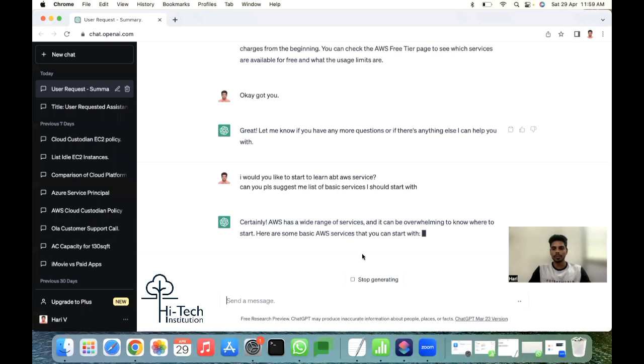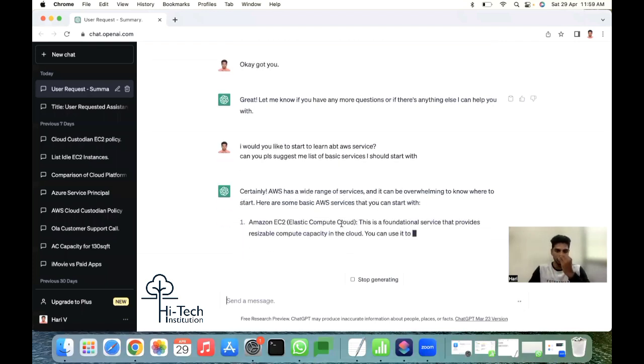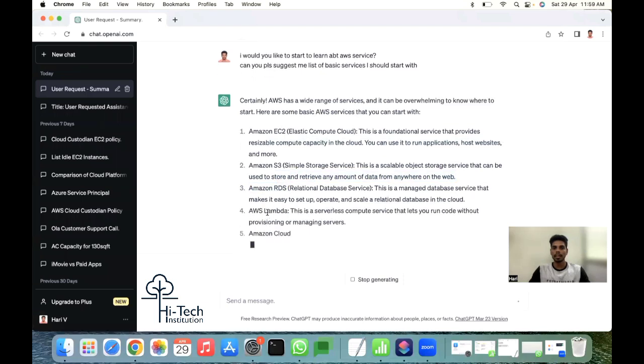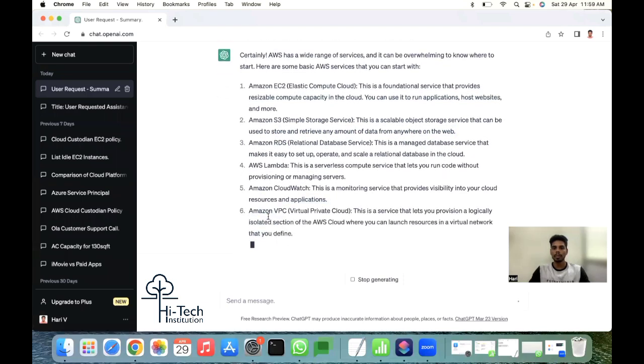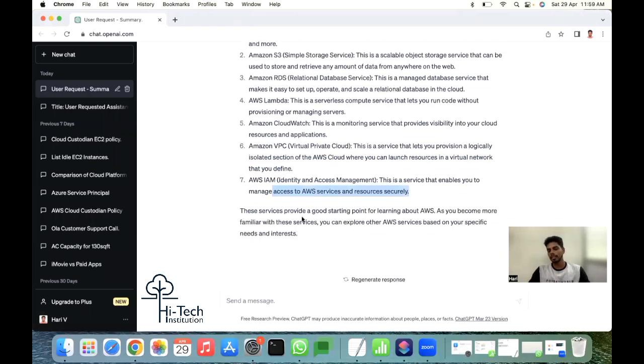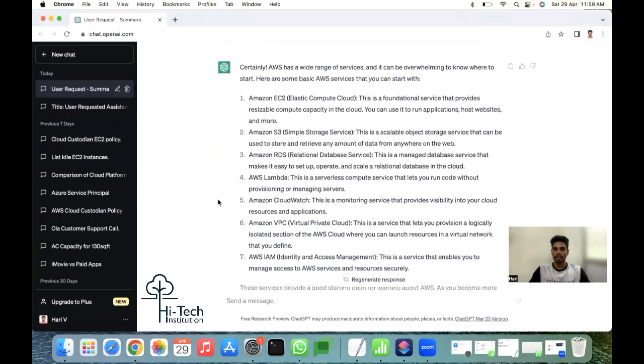See, it will suggest you what are the services, right? You should start from Amazon EC2, Amazon S3, RDS, Lambda, CloudWatch, VPC, IAM. Okay, these are the services in the first level, right? You need to understand. So now it suggested me to go with EC2 and other services.